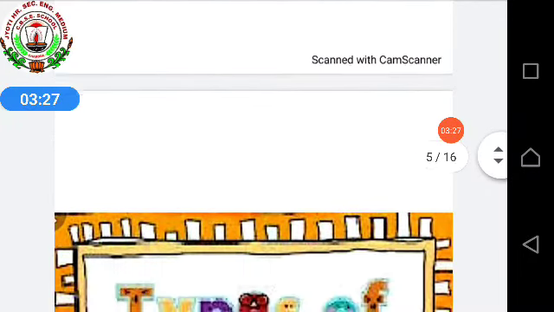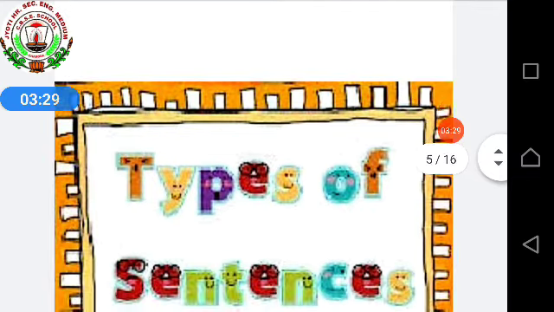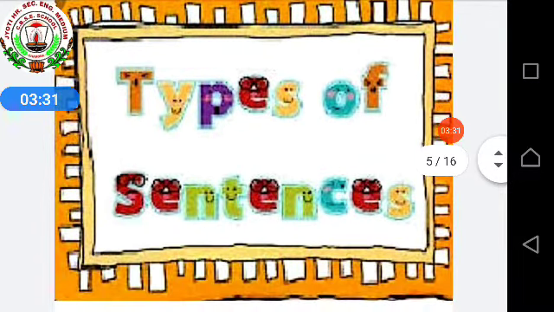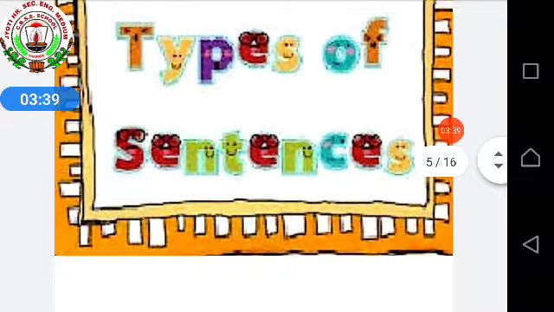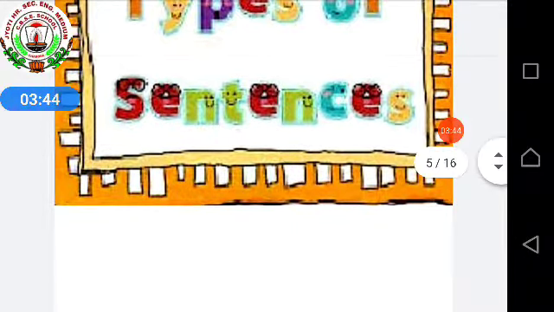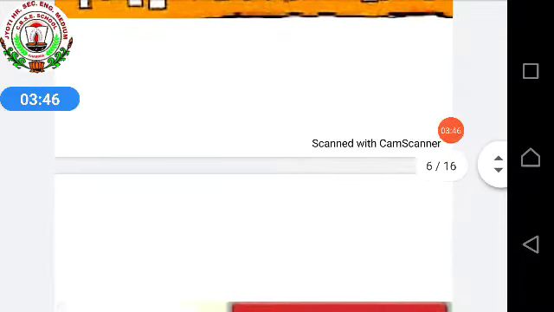Now, types of sentences. How many types of sentences are there? There are total 4 types of sentences. Based on their meanings, sentences can be of 4 kinds. What are they?